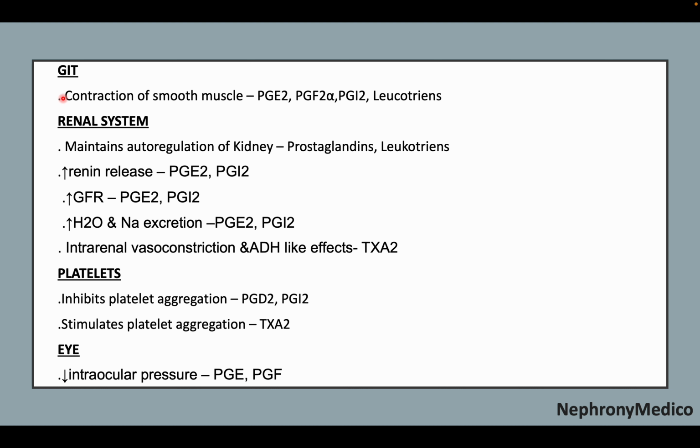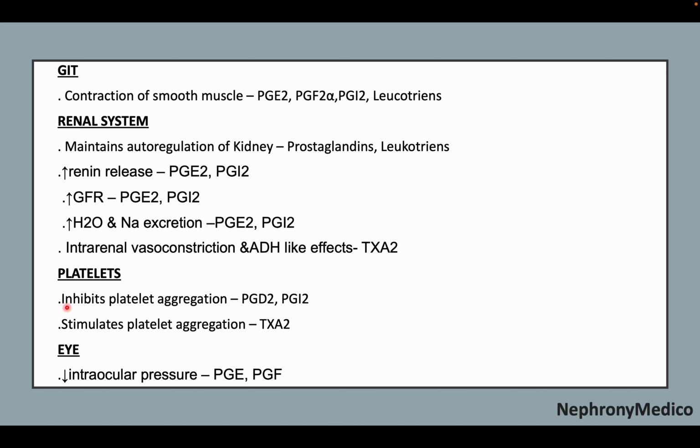On the GIT, there is contraction of the smooth muscle by prostaglandin E2, F2 alpha and I2, and leukotrienes. On the renal system, it maintains autoregulation of the kidney by prostaglandins and leukotrienes. Increased renin release, increased glomerular filtration rate, and increased water and sodium excretion are caused by prostaglandin E2 and prostaglandin I2. And intrarenal vasoconstriction and ADH-like effects are caused by thromboxane A2.